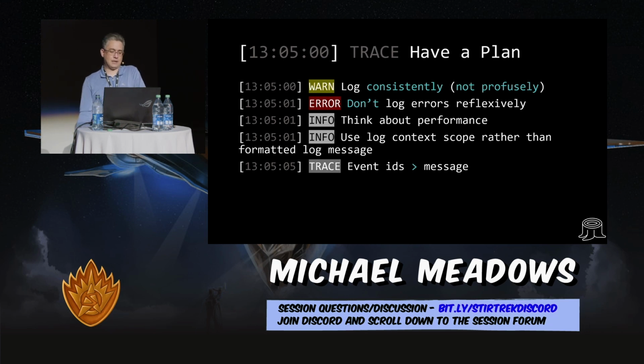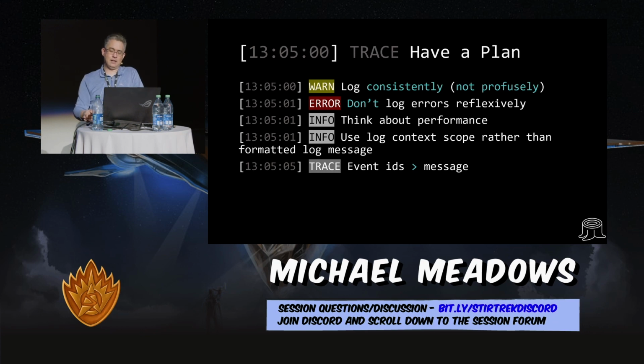Use log context rather than formatted log message. When I look at logs, I have a really hard time. I don't have a visual memory, so I have a really hard time scanning logs. The message shouldn't be context specific. It should be log specific, right? If I'm logging a thing, the message shouldn't have all of the details in that thing. They should be in the context of the log itself.